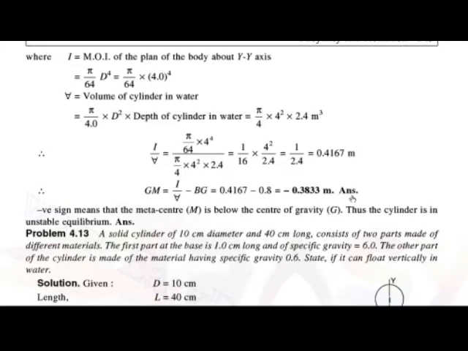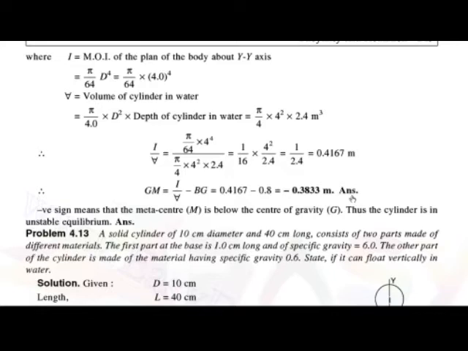Then we have to calculate the volume of the cylinder in water. Volume is equal to area into the height. Area is pi by 4 into d square into the height, that is the depth of the cylinder in water. Here we are calculating the volume of the cylinder in water, so we are considering the height of the cylinder in the water, which is equal to 2.4.